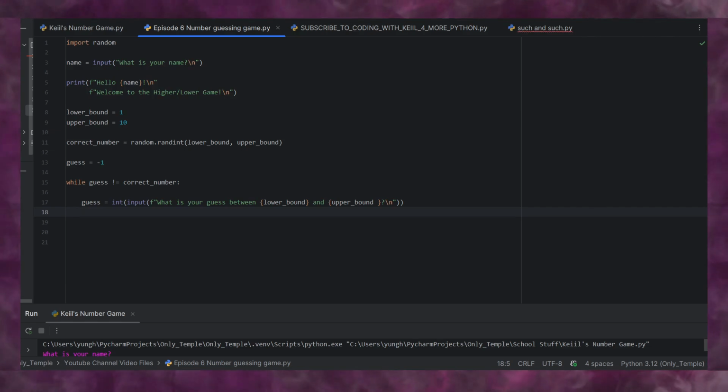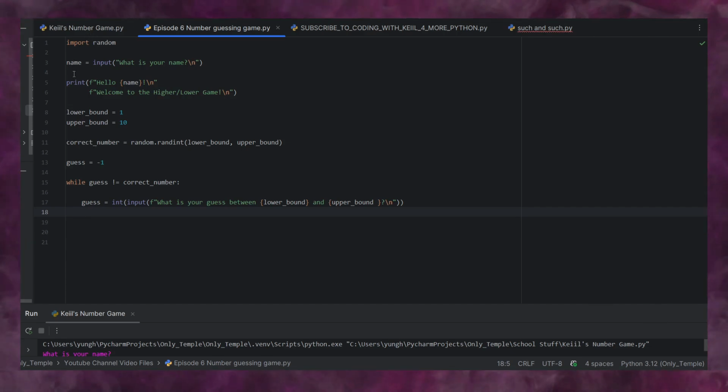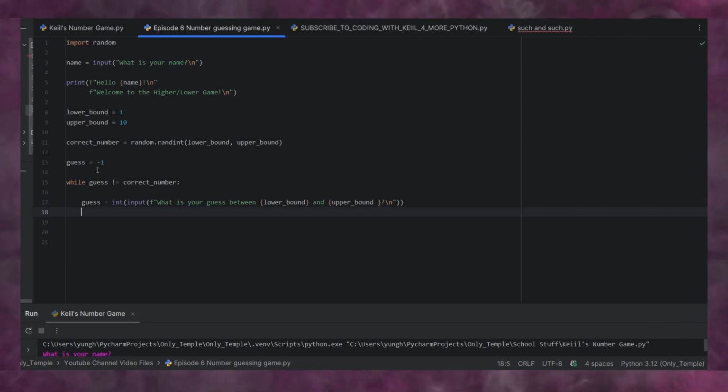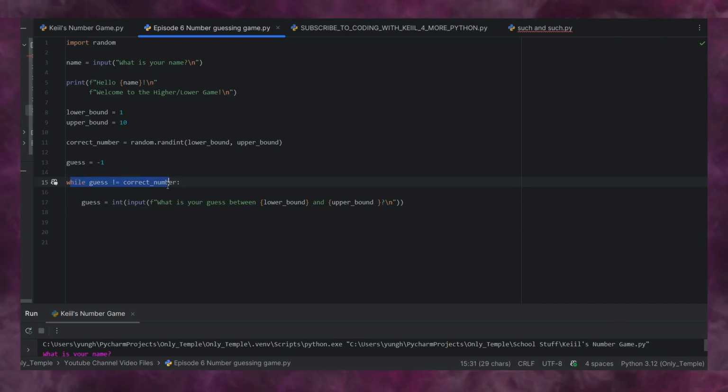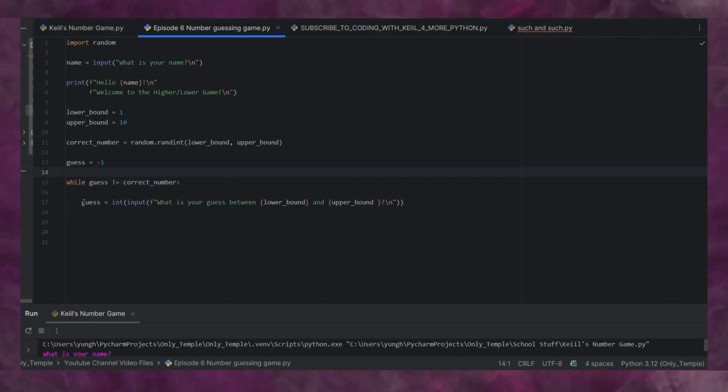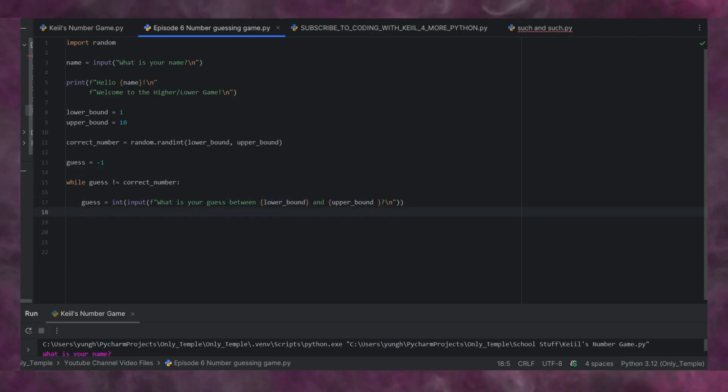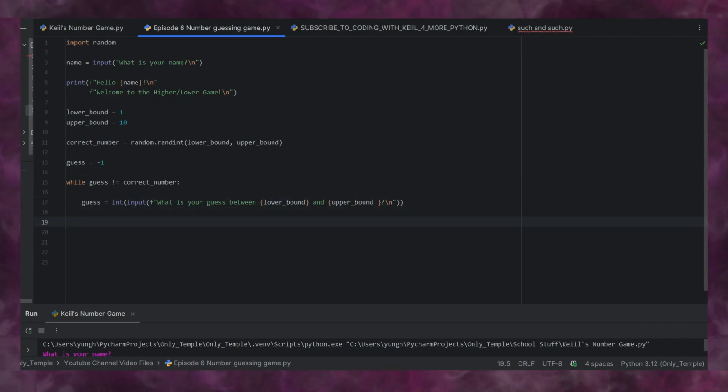So we're halfway through setting up this basic thing. And so what we have now is we asked for the name. We greeted them. We have the lower and upper bound already set. We're going to have the random module assign a random number. And we're going to set our guess to -1 so we can use this while loop. And then now we ask the question, what's your guess? Now we need to lay out things for the program to do depending on what the guess is, right?